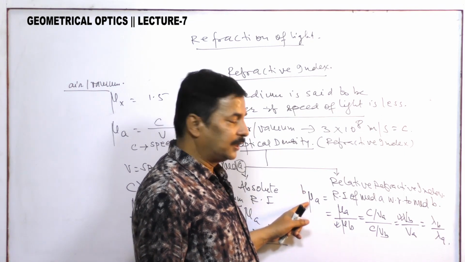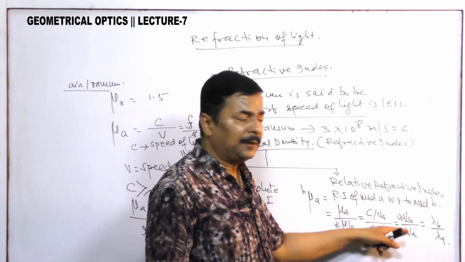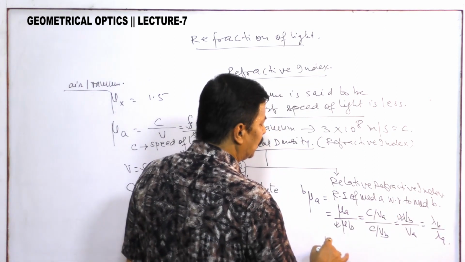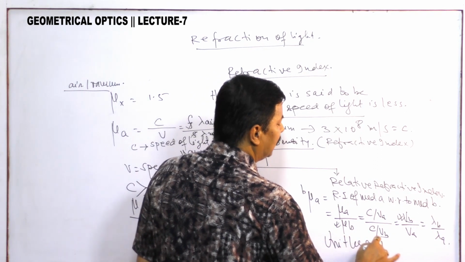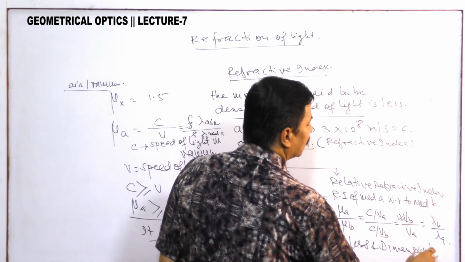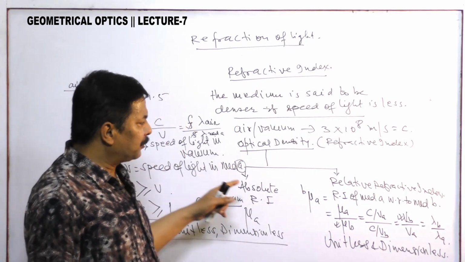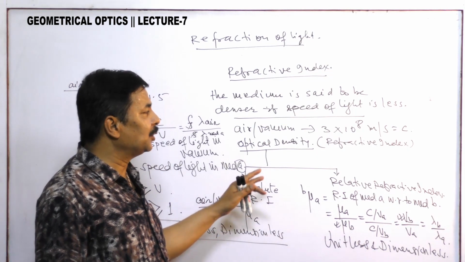Relative refractive index is defined in terms of absolute refractive index, in terms of velocity in the two media, in terms of wavelength. This is also unitless and dimensionless. And this absolute or relative refractive index basically tells you the optical density.